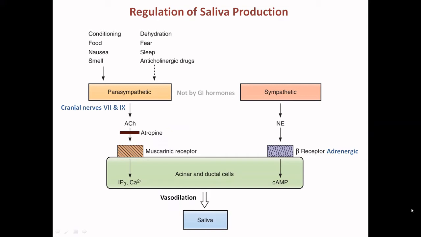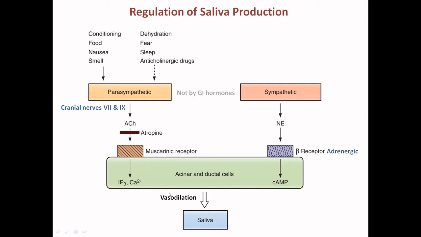How does the regulation of saliva production happen? This is the parasympathetic nervous system, executed by cranial nerves 7 and 9, and this is the sympathetic system. First we will start with the parasympathetic system. The information goes to the muscarinic receptor, where acetylcholine is the ligand, and atropine is the inhibitor, meaning atropine inhibits saliva secretion. When the ligand acetylcholine binds with the muscarinic receptor, on the intracellular side the second messengers are IP3, inositol triphosphate, and intracellular calcium.